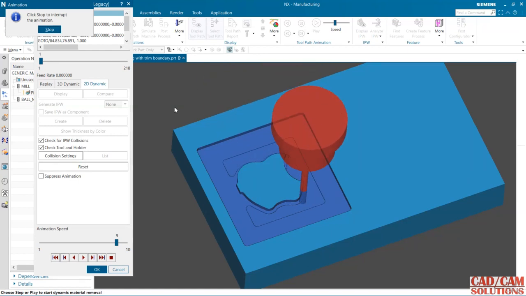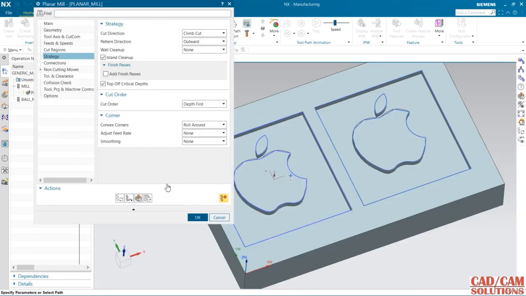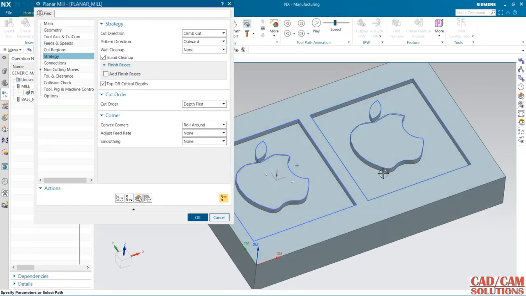Here it is skipping the inner portion, and in the second pocket we didn't specify any trim boundary, so it is not generating any island. So this is planar milling with trim boundary.